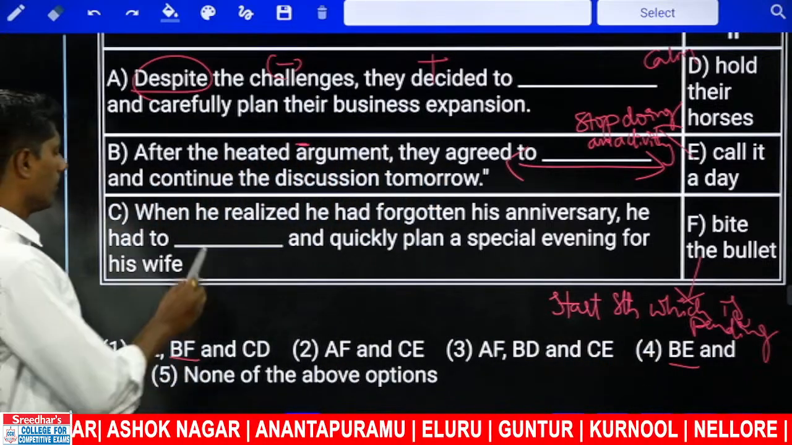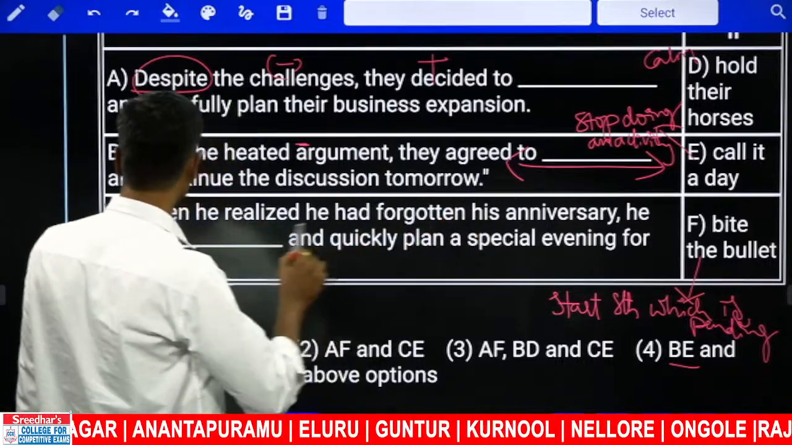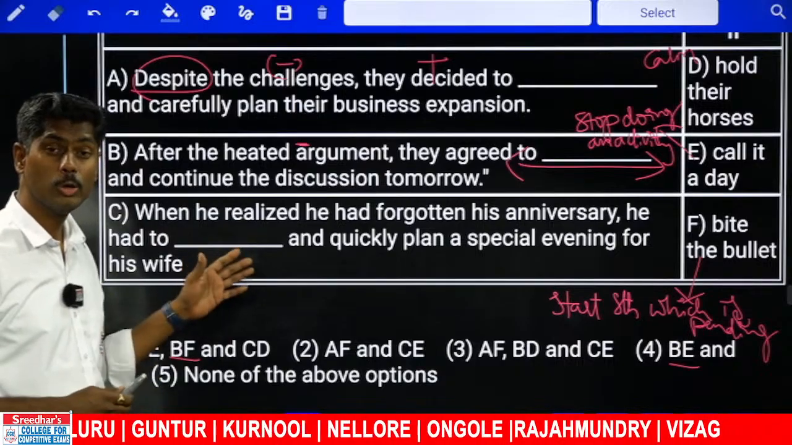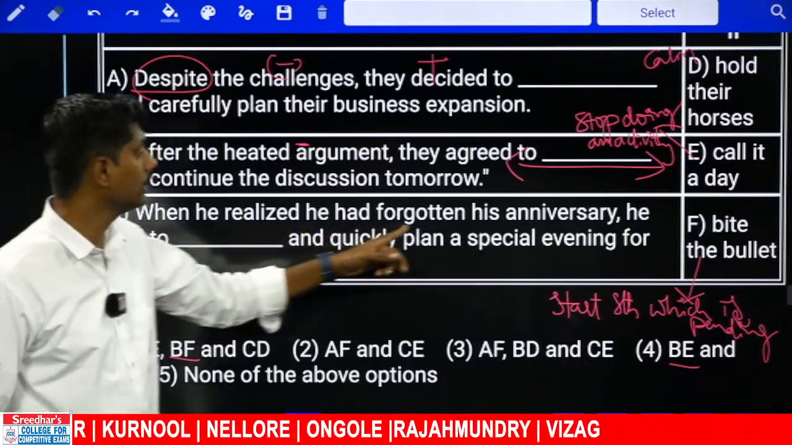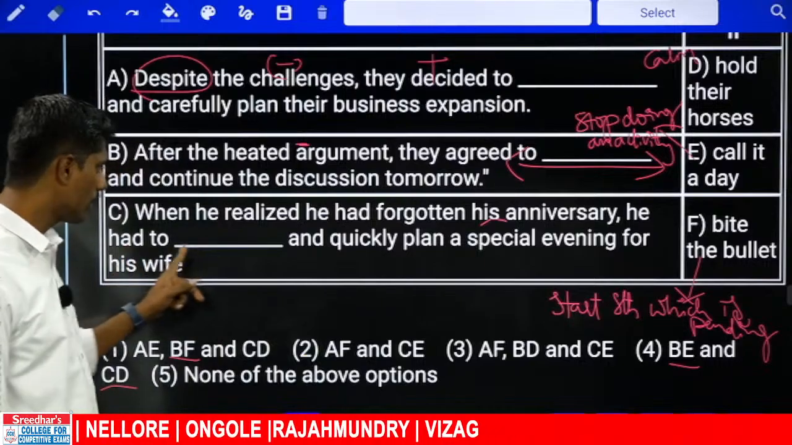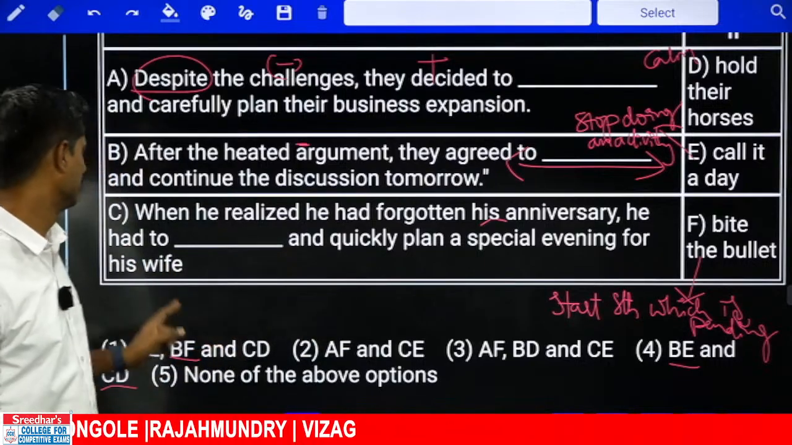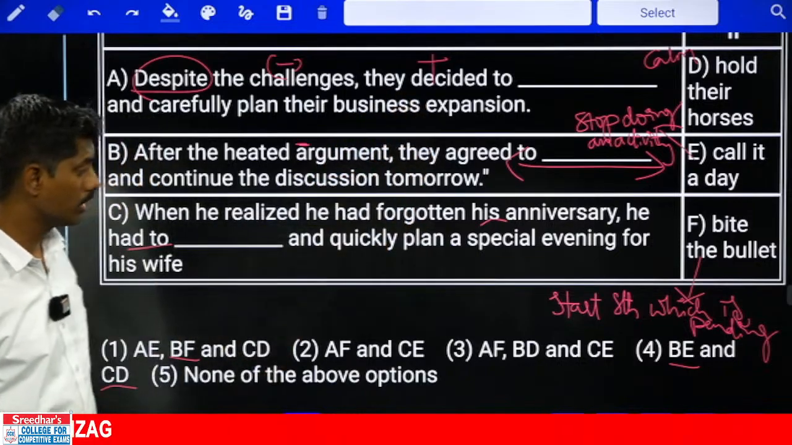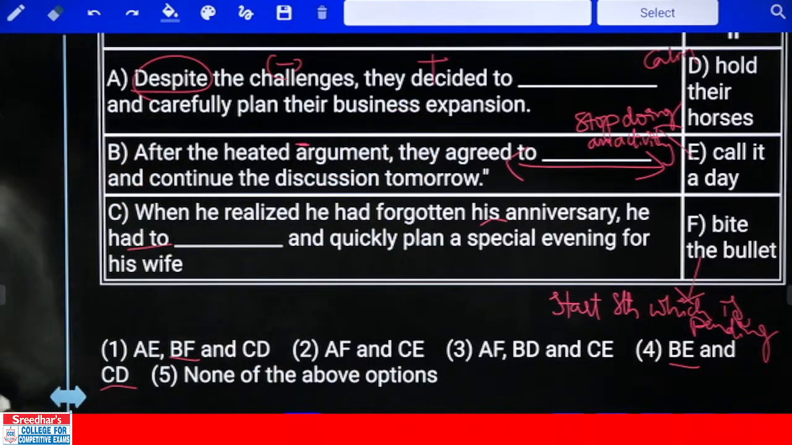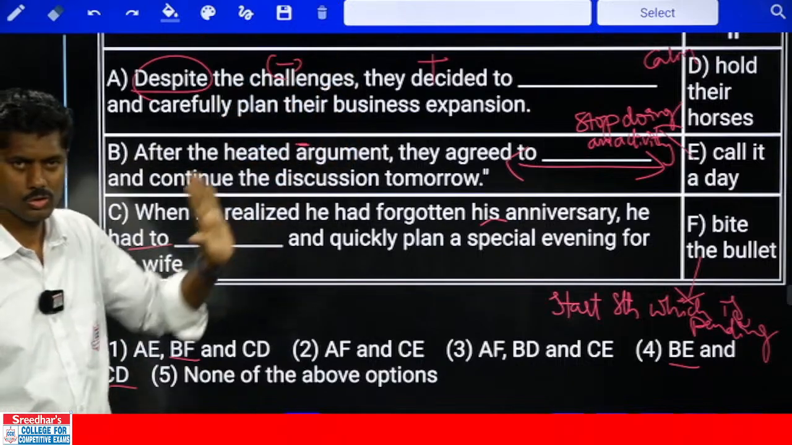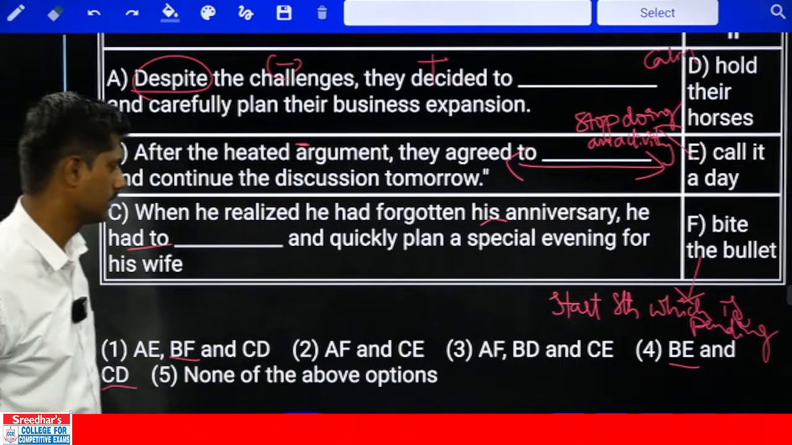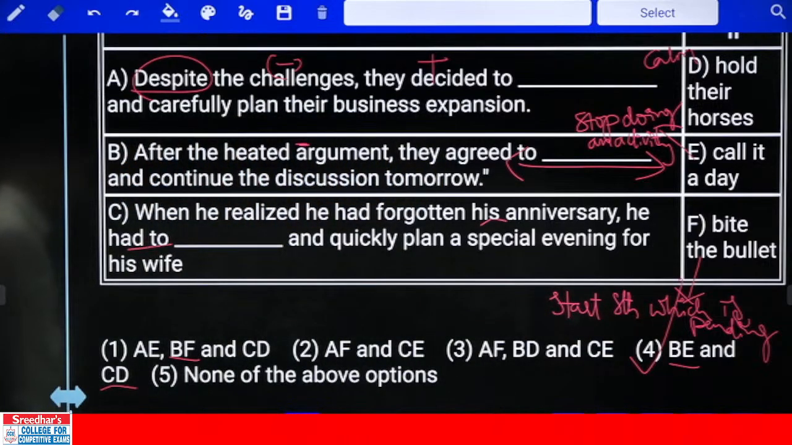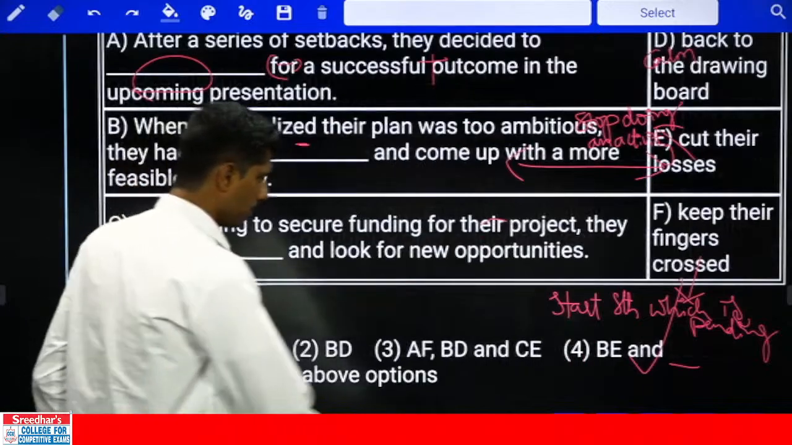Let me check. When he realized he had forgotten his anniversary, he had to dash and quickly plan a special evening for his wife. What did this guy do? He forgot his anniversary date and he had to dash and quickly plan special evening. So, had to dash. Hold horses, bite the bullet. So, what can I take? So, we can take hold their horses, stop whatever doing and can do next. So, we can go with fourth option, B and CD. Money correct answer.